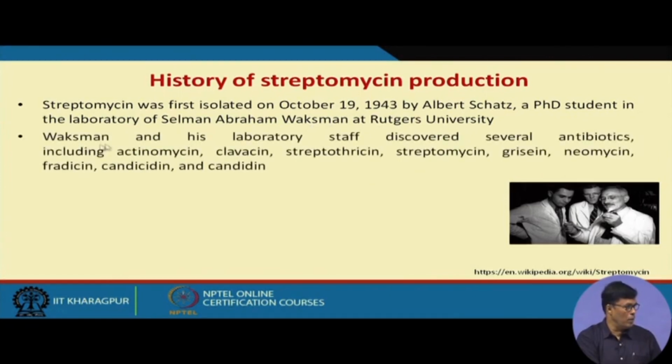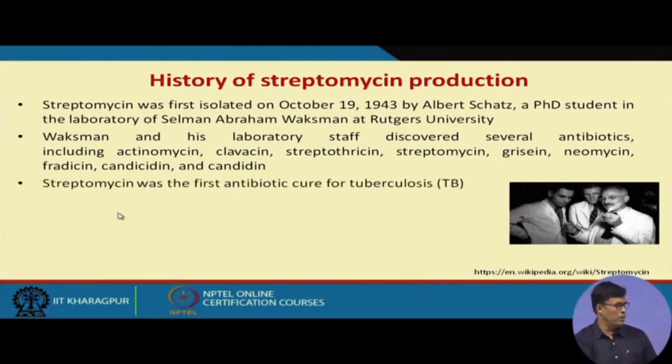Then Waksman and his laboratory staff discovered several antibiotics including actinomycin, clavacin, streptothricin, neomycin, and different types of antibiotics. Streptomycin was the first antibiotic that cured tuberculosis.